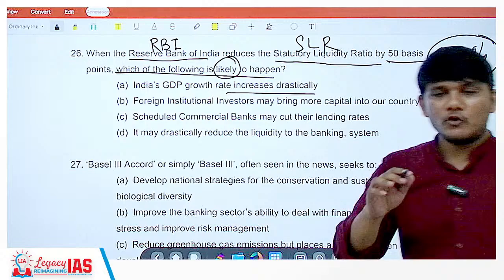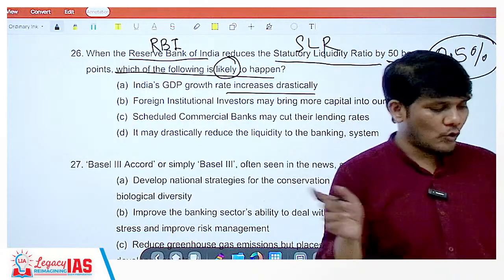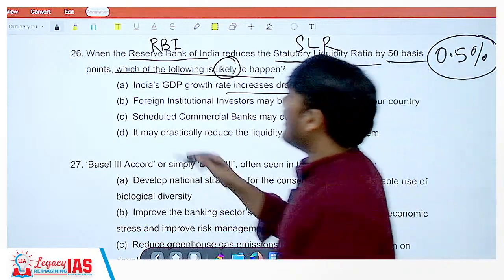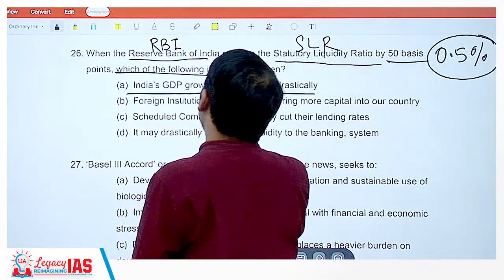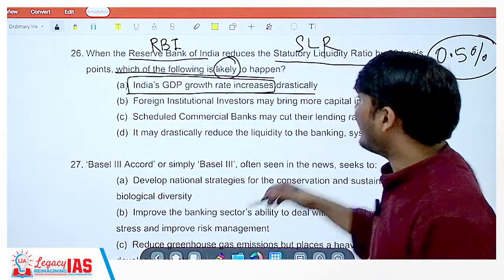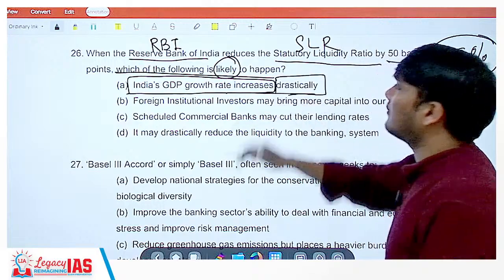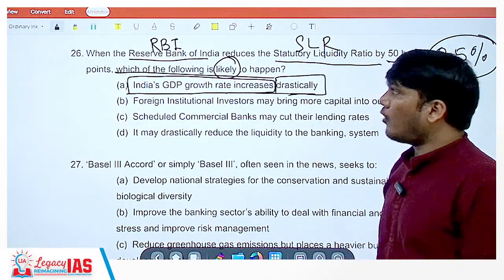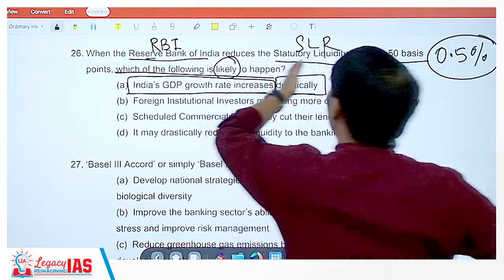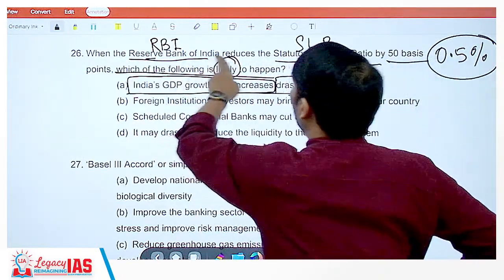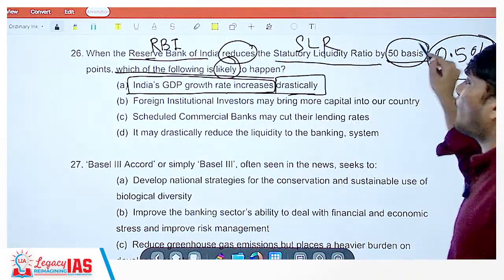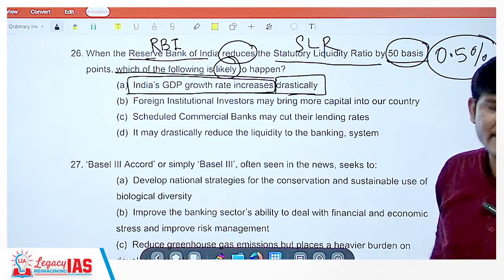Now, UPSC actually keeps on helping you. How do they help you? If they had written India's GDP growth rate increases, you may think so. But they have also added the term drastically. Do you think that just by the Reserve Bank of India reducing the statutory liquidity ratio by 50 basis points, it would drastically increase?